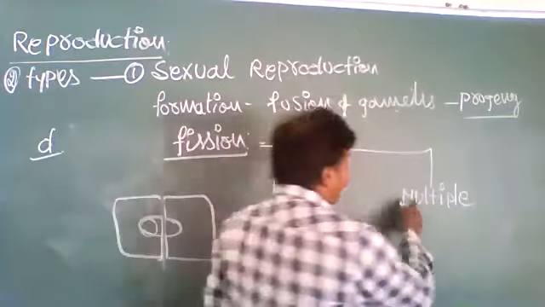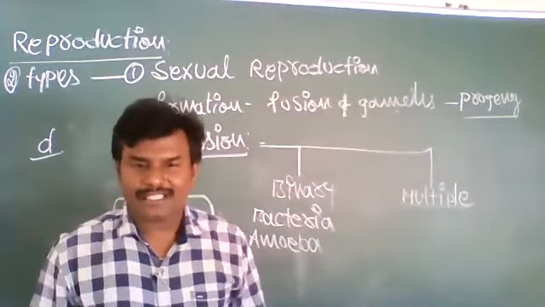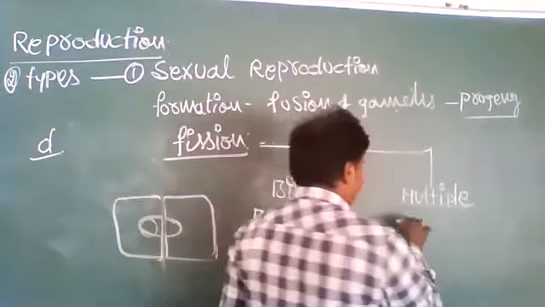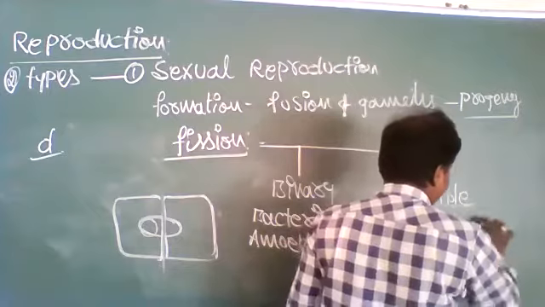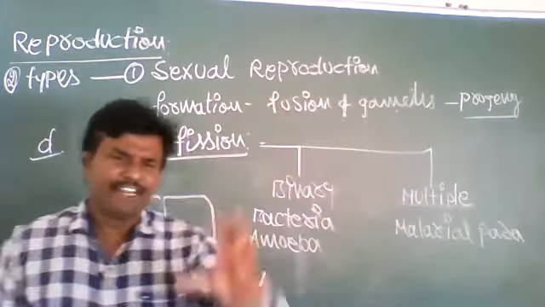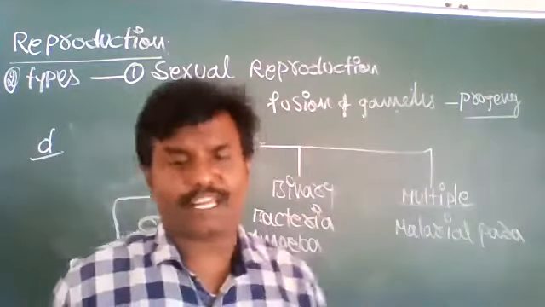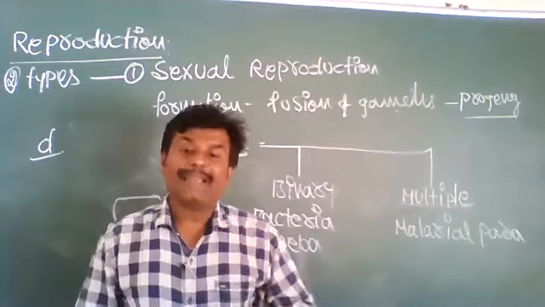Okay, so multiple fission. Multiple fission is commonly seen in malarial parasites. When malarial parasites enter our body, the single parasite divides into multiple fissions.